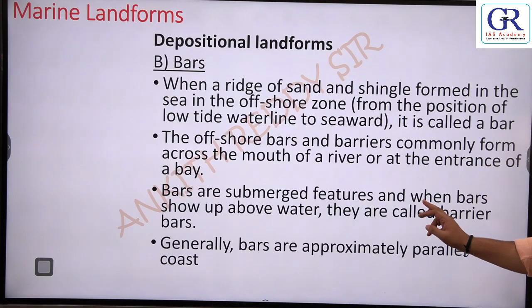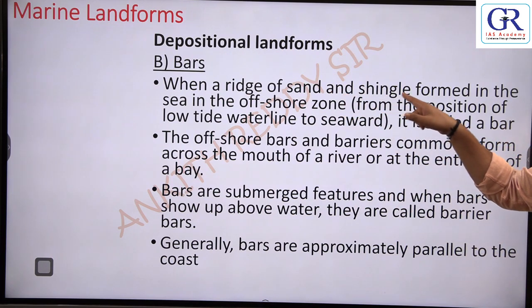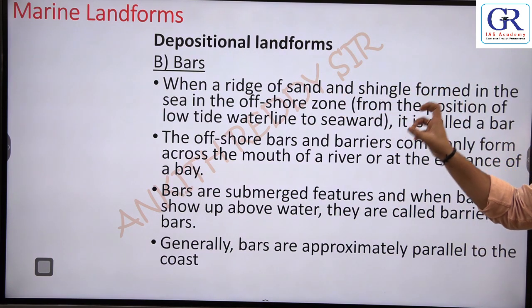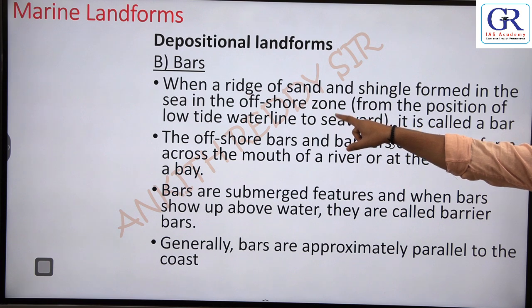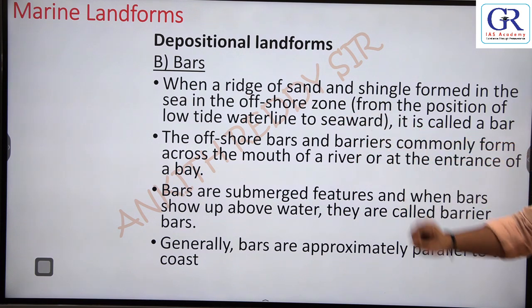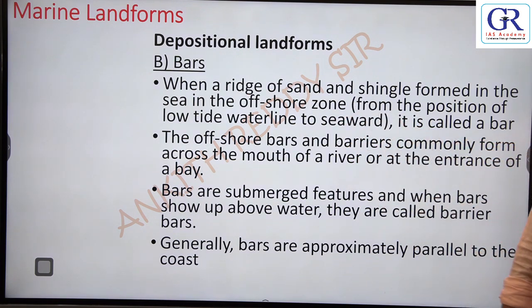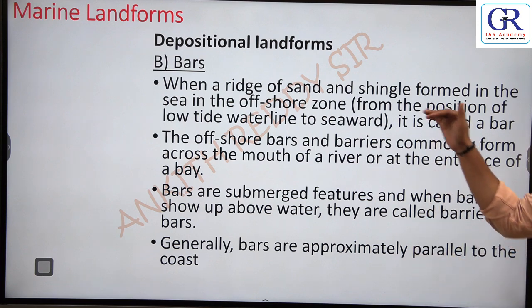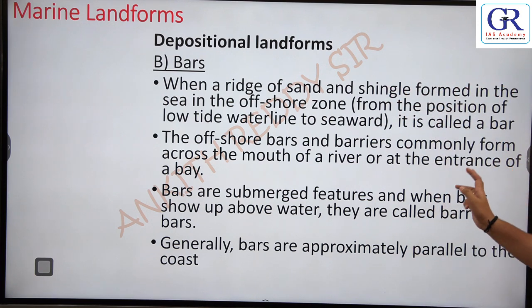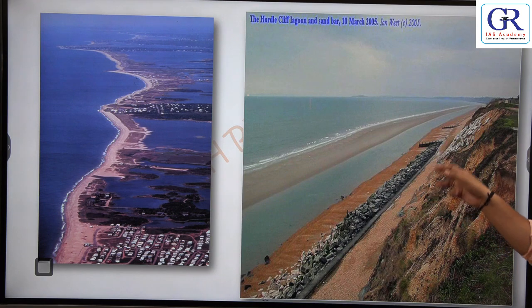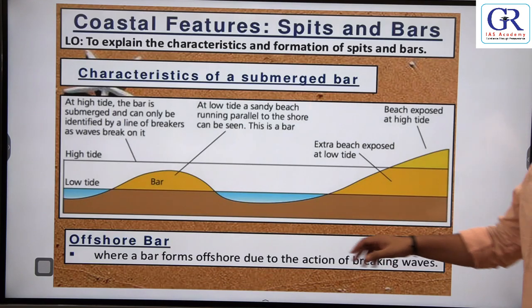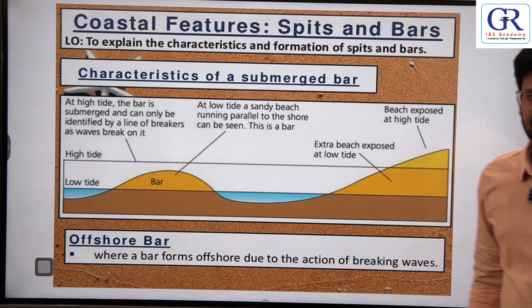So what is a sandbar? When a ridge of sand or shingle in the sea is deposited offshore, parallel to the coast, it is called a bar. So basically it's like a barrier to the coast. Next, this is a bar.